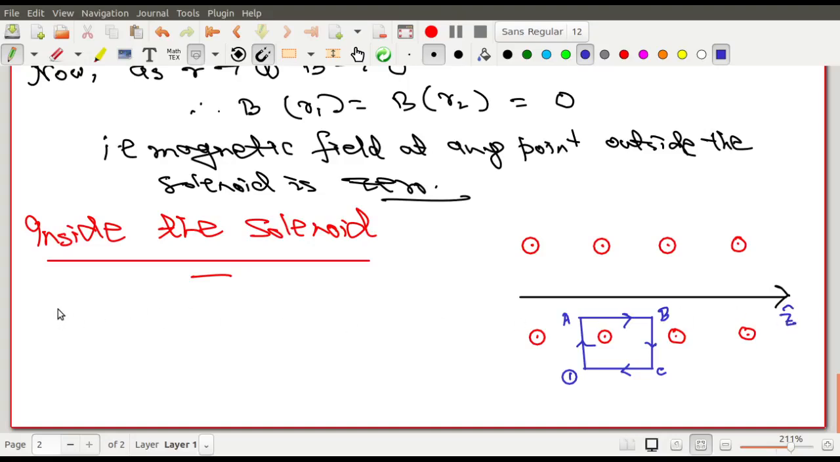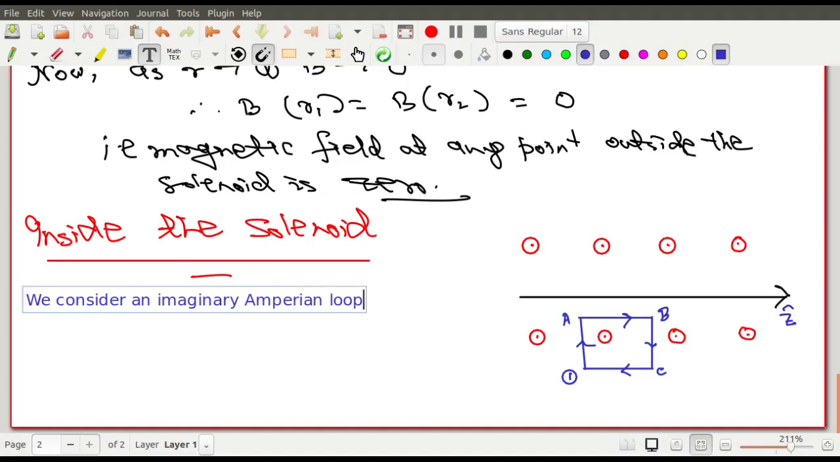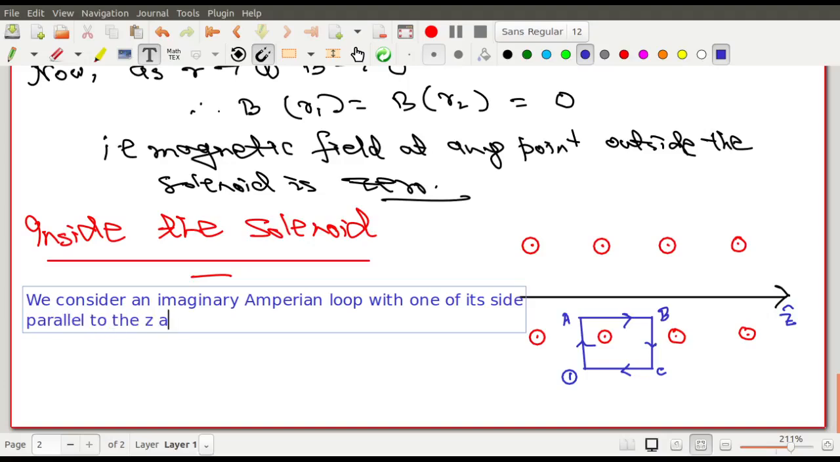For Ampere's circuital law, let me write a little introduction. We consider an imaginary amperian loop with one of its sides parallel to the z axis,